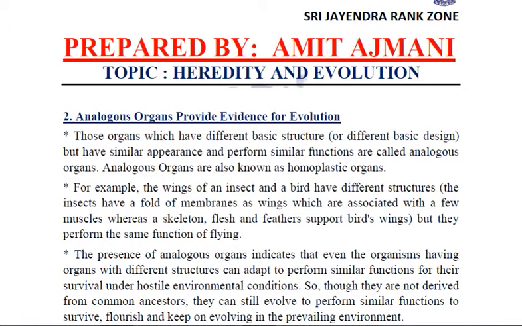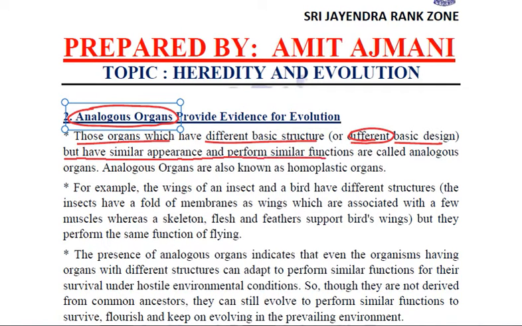The second evidence is analogous organs. They are just opposite to homologous organs. What are these? Try to understand. Those organs which have a different basic structure, a different basic design, but have similar appearance and perform similar functions are called analogous organs. These analogous organs are also known as homoplastic organs.